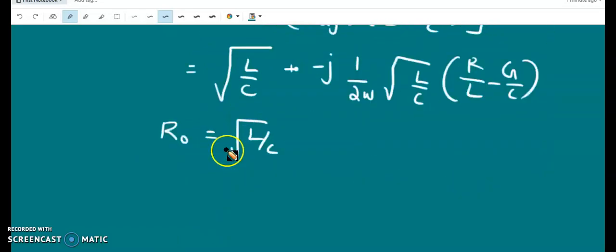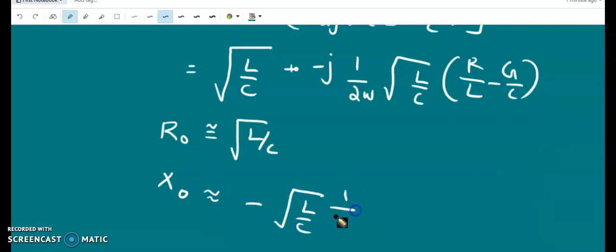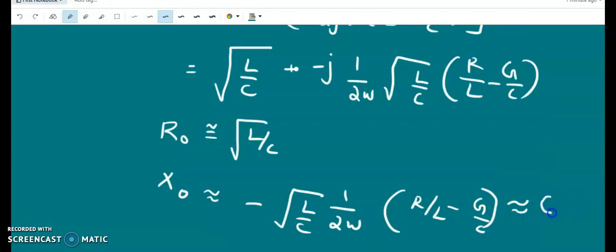So R0 is approximately equal to root L by C, and X0, the intrinsic reactance, is approximately equal to minus root of L by C into 1 over 2 omega into (R by L minus G by C). Since R by L is very small and G by C is very small, their difference is almost approximated to 0. So these are the properties of a low loss transmission line.